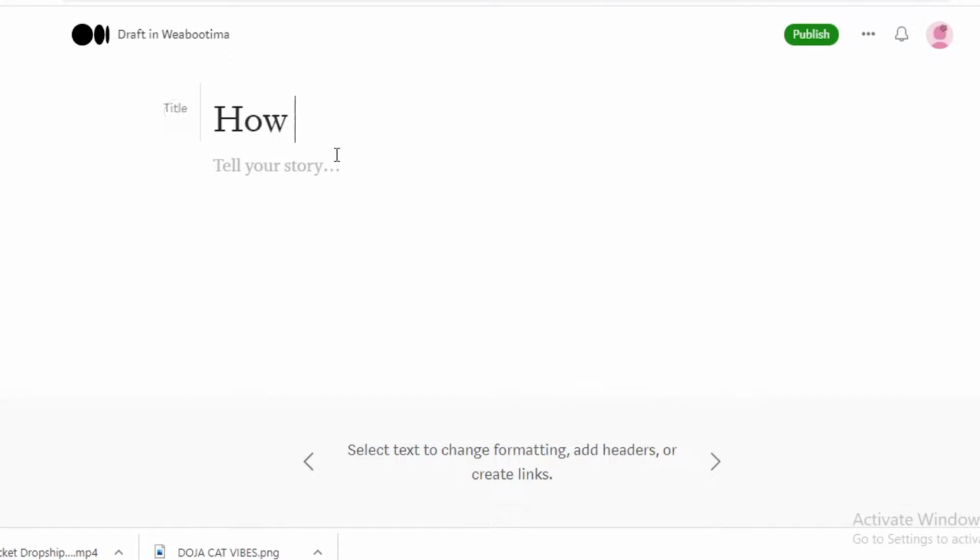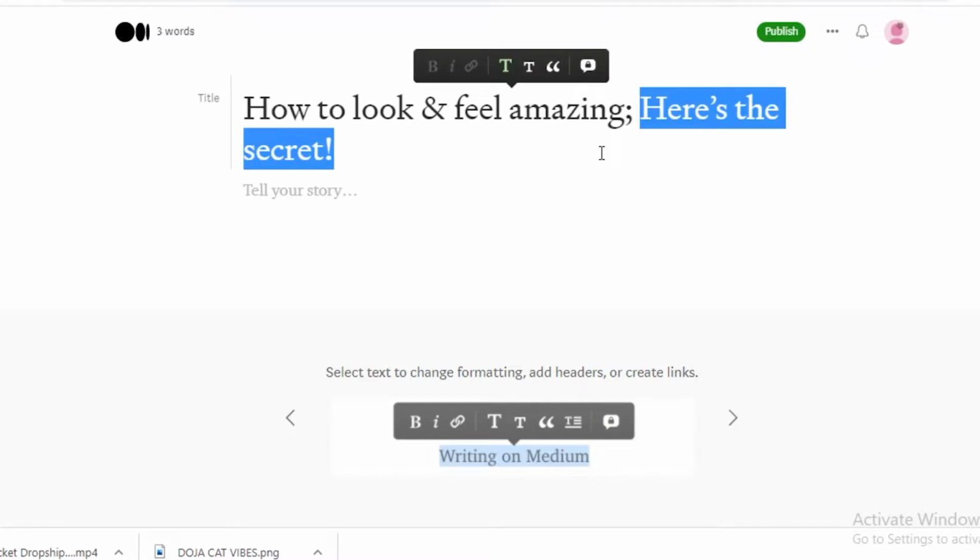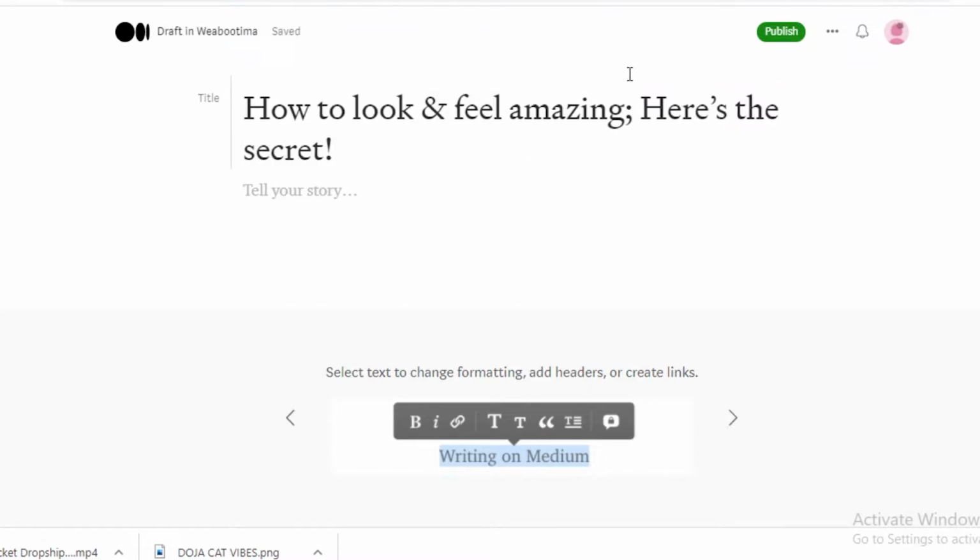So you're just going to rephrase the item's title or whatever you're looking to sell, whatever is the product, service that you want to promote or sell. You're just going to rephrase the title and add it to your title on Medium. How to look and feel amazing. Here's the secret. Like this. So you want to make sure that you add something that is a bit captivating in the run-on sentence that you create for your title, and after that you're going to start writing.